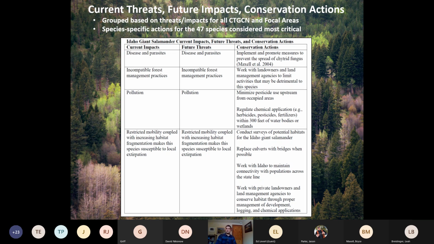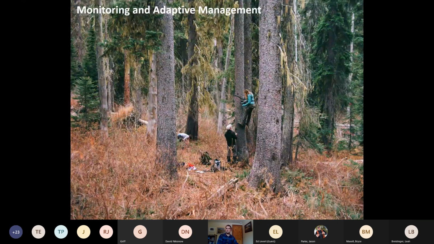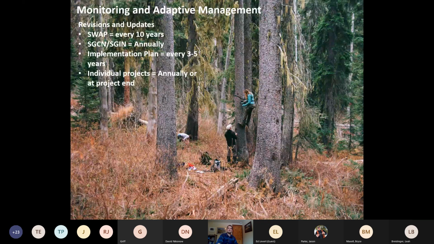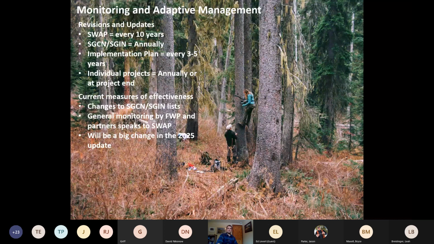So I'll skip through this next section so we have time for questions. Not really too applicable to forest management, but basically there's a revision schedule for the SWOP. The species of greatest conservation need and inventory need are updated pretty much constantly by the Natural Heritage Program when new information comes in. And then hopefully in the future, we'll have a really robust implementation plan. And there are also individual projects that can provide updates. Those are just a few of the current measures of effectiveness. This monitoring part will be another big change, hopefully for the 2025 revision. We'll have much more robust standards for how we're going to monitor our progress towards addressing the things that are outlined in the SWOP.